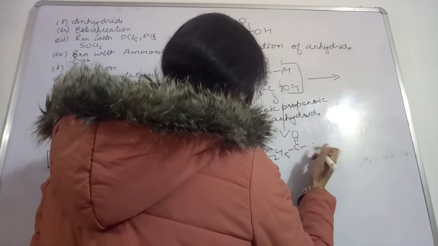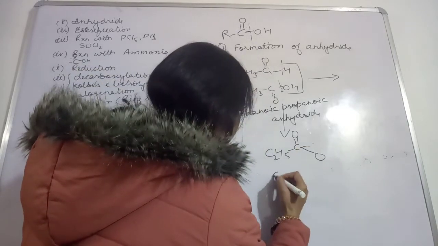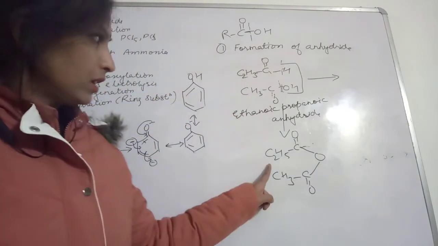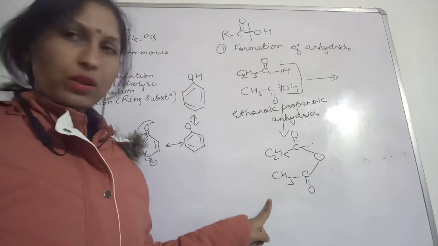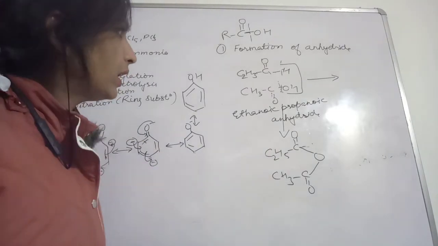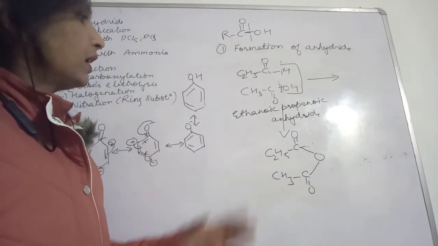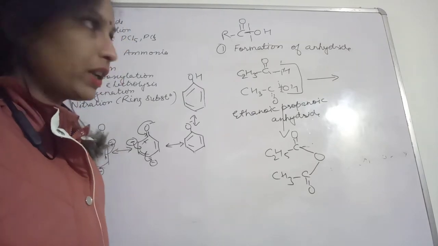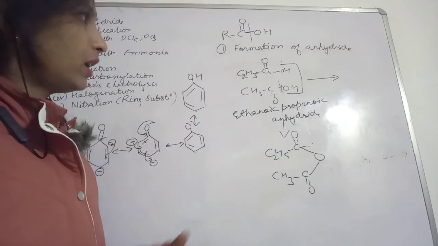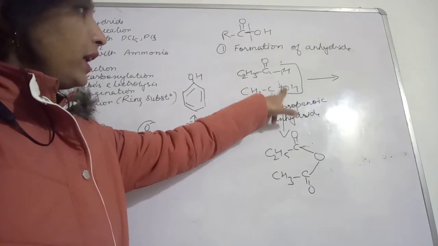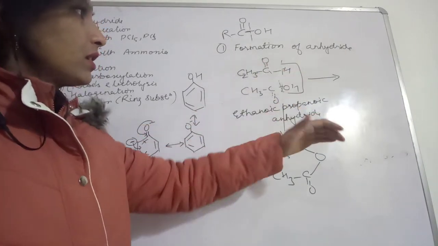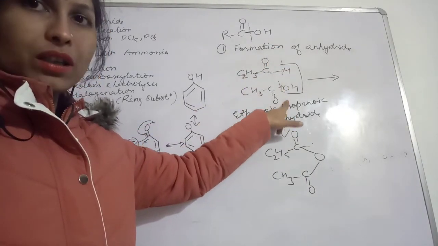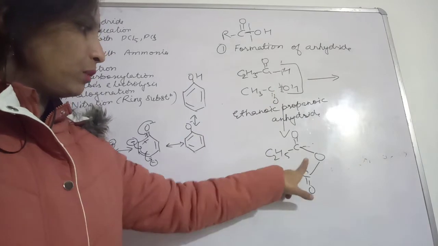I am showing you the same like this. So this compound you are going to get. In the formation of anhydride, the OH and this H, these bonds will be broken and then anhydride will be formed.